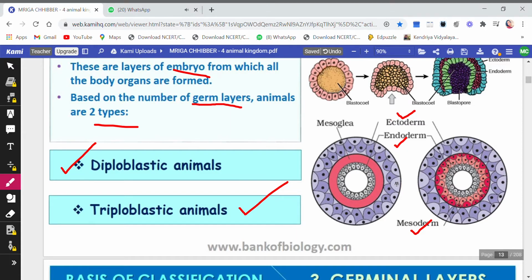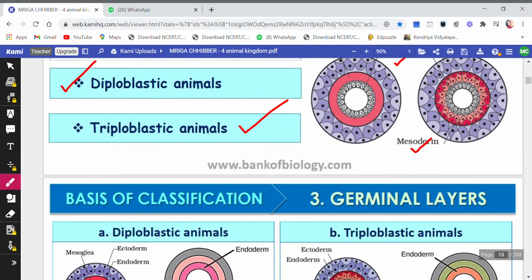So germ layers are those layers from which the organs will be formed. Here the outer organs will be formed from the ectoderm and the inner ones from the endoderm. And here also the inner body wall will be formed from the endoderm, the outer body wall will be formed from the ectoderm, and the internal organs which are placed in between will be formed from the mesoderm. So this is germinal layers and classification based on germ layers.